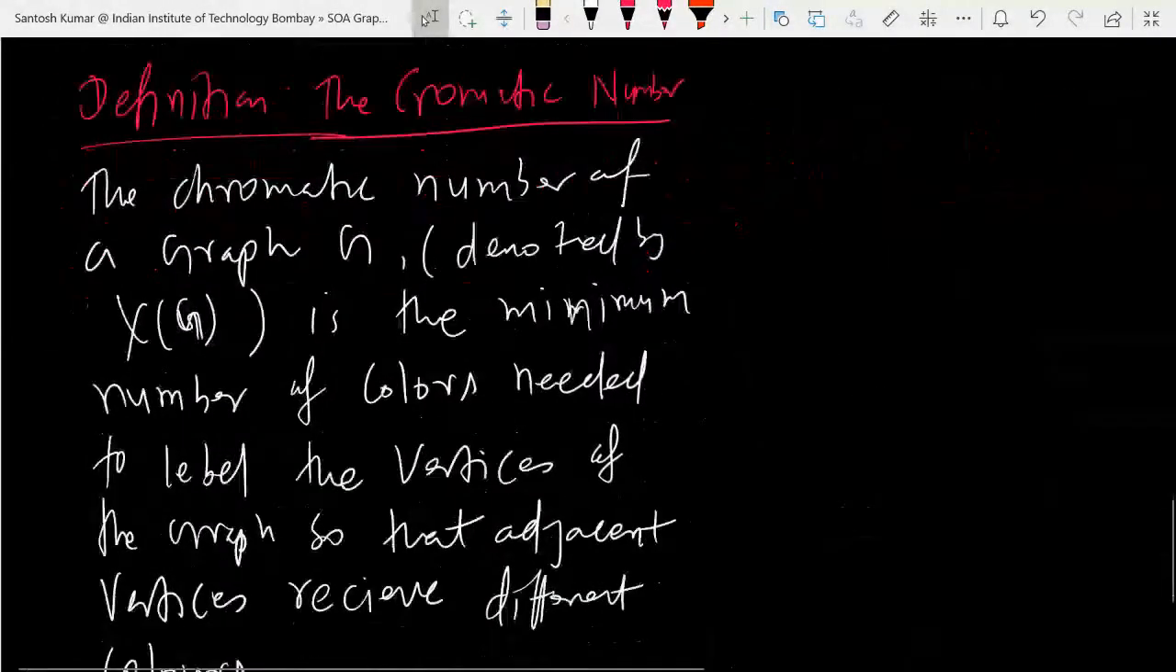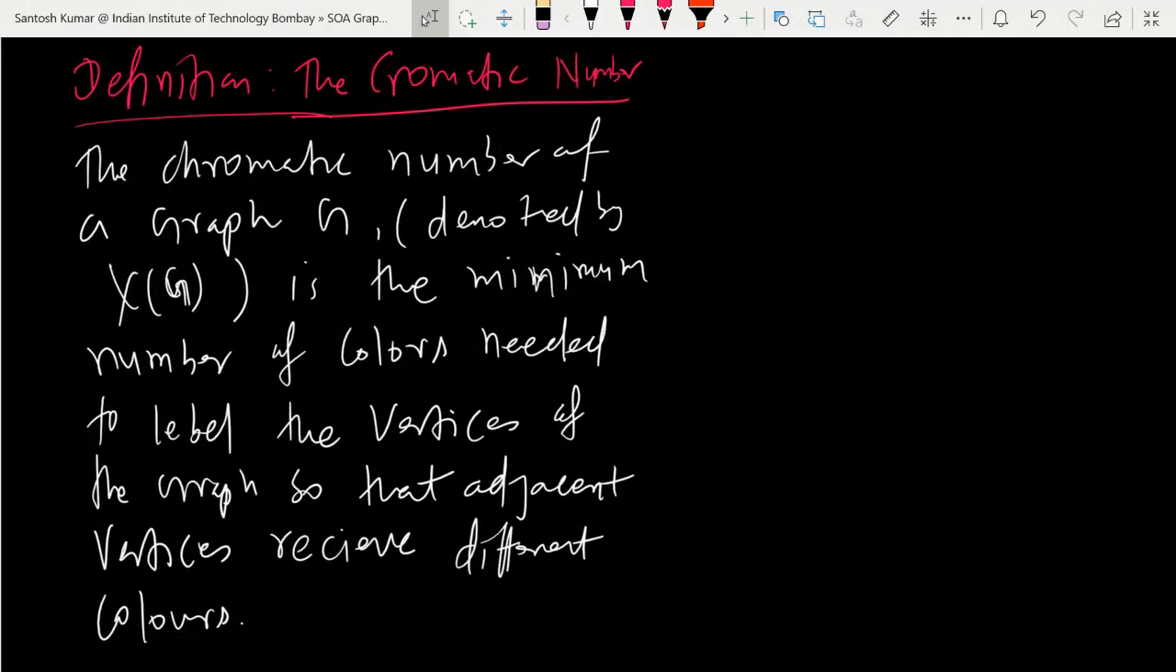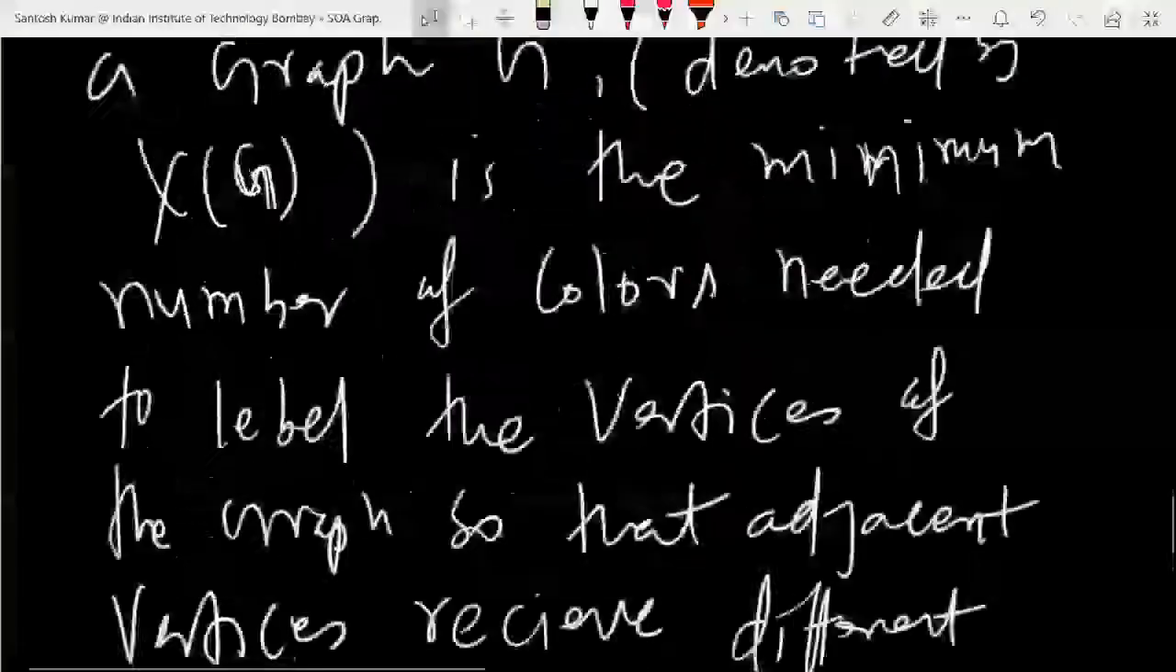So the chromatic number of a graph G, denoted by chi of G, is the minimum number of colors needed to label the vertices of a graph such that adjacent vertices receive different colors. So how many different colors you need, at minimum, that is the chromatic number.